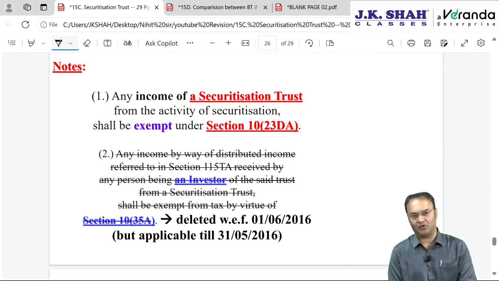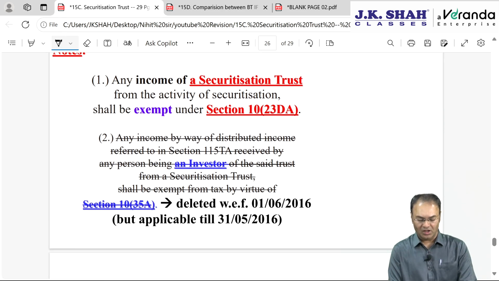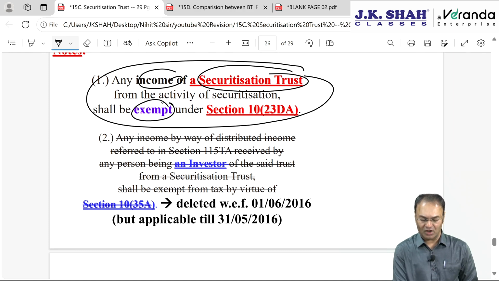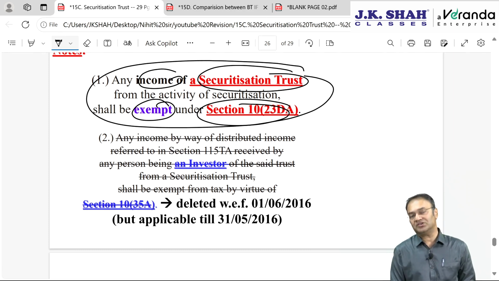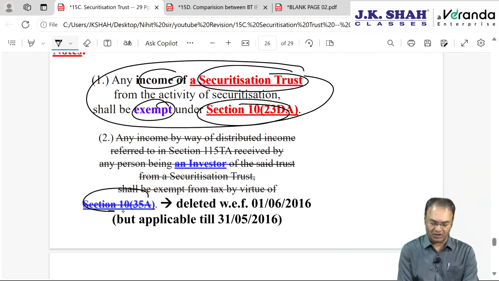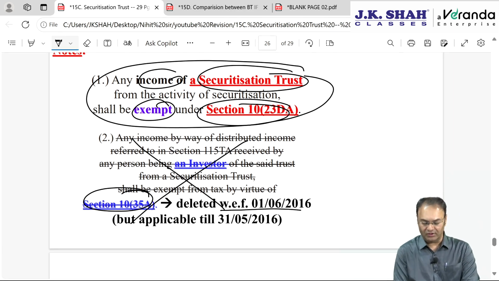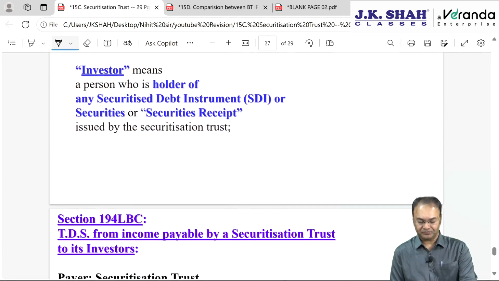The same concept was there for investment fund also. And the entire income of a securitization trust will be exempt under 10(23DA). Investors' income was also exempt under 10(35A), but that was deleted long back. So now you need not study it, you need not keep it in your mind.